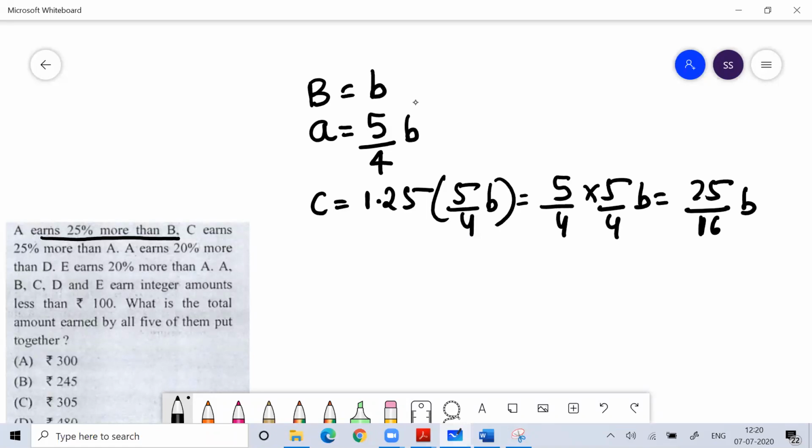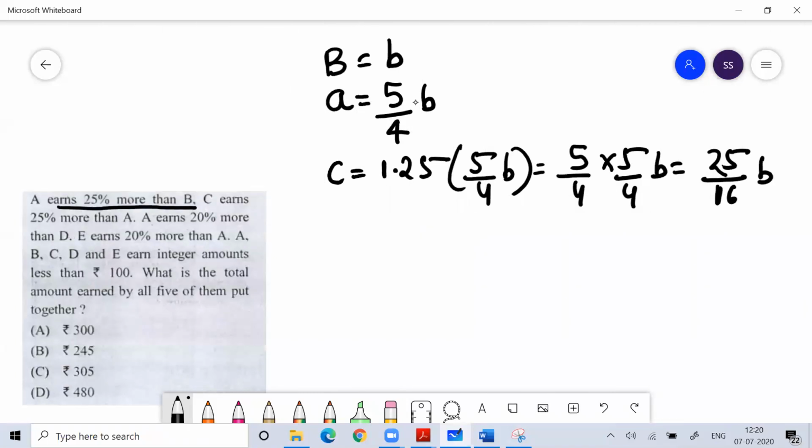So C earns 25% more than A. If A is earning 5 by 4, then on that 25% more, you can waste your time if you do it step by step. 25% more means 1.25. 35% more means 1.35. 40% more means 1.4. 85% more means 1.85. 55% more means 1.55. So C is earning 25 by 16.